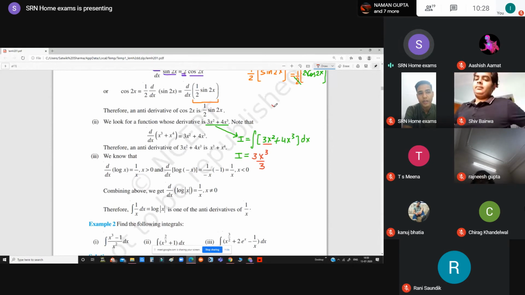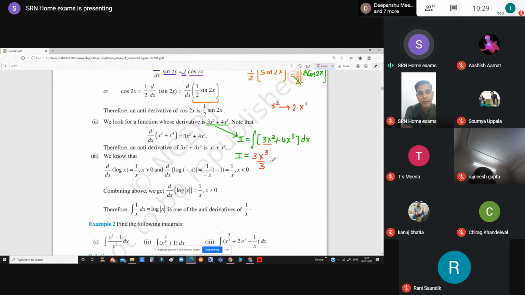Suppose it is x square, the power was written in multiplication, that is in the starting, and then it was reduced by 1. Now both the steps are interchanged. Power is written in the denominator and power is increased by 1. So that is why it becomes x cube upon 3.